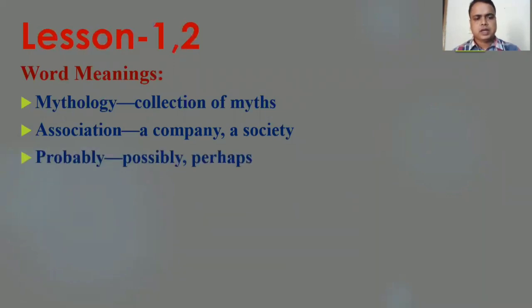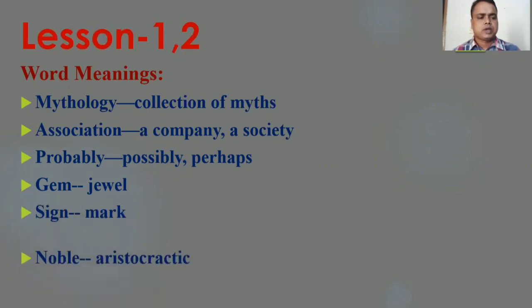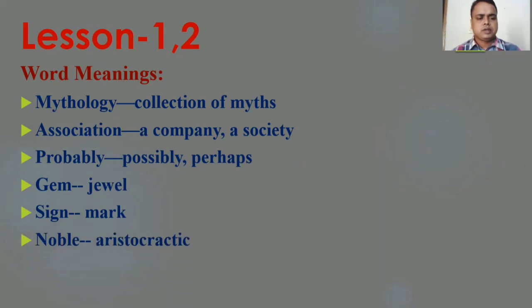Probably indicates possibly or perhaps. Gem indicates jewel. Then sign indicates mark. Then noble. Noble means aristocratic. Then entire. Entire means complete or whole.